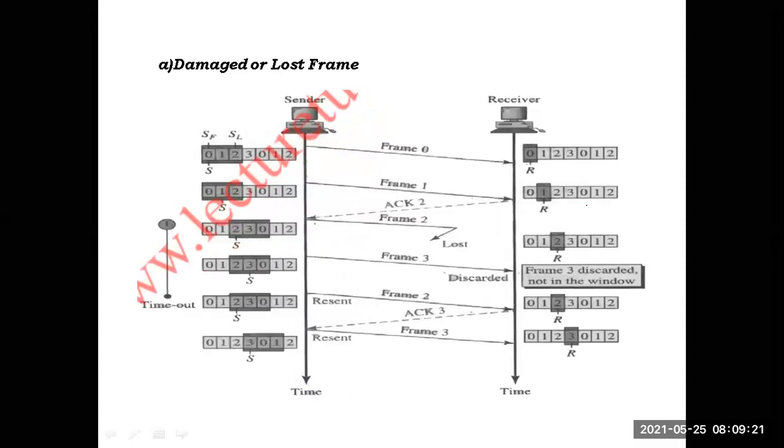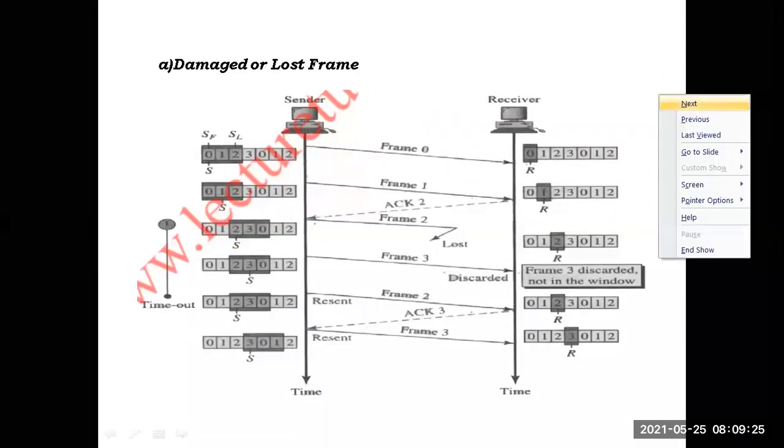So if a frame is lost in the network, the receiver does not receive the frame, so he doesn't send the acknowledgement. As a consequence, what will happen? Since the acknowledgement is not received within that time, the sender will retransmit all the frames in the current window. See the situation here.